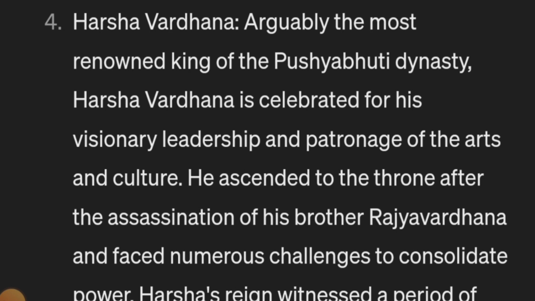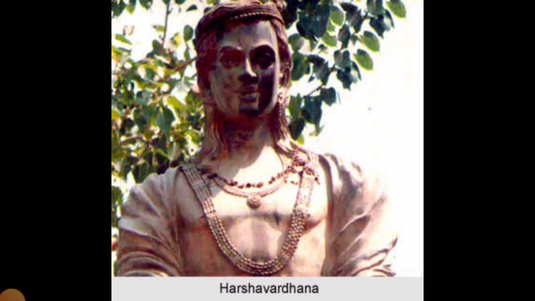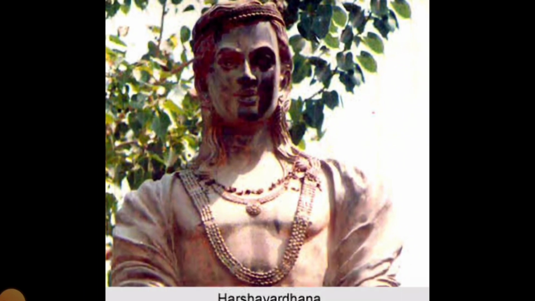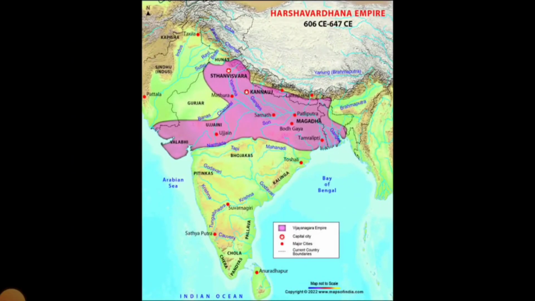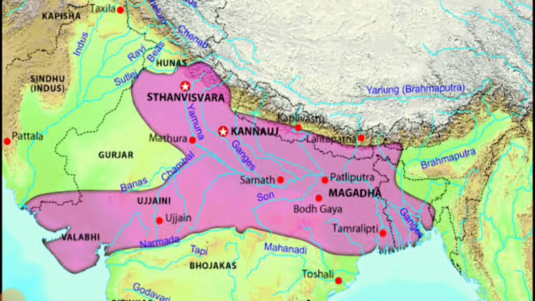So I will show you the map. This is the empire of Harshvardhan, the statue of Harshvardhan. So you can see how he looked. And after this, this is the whole area that Harshvardhan had captured.